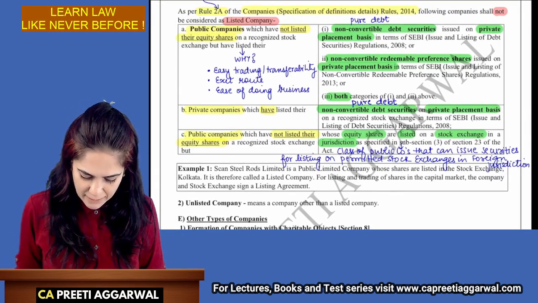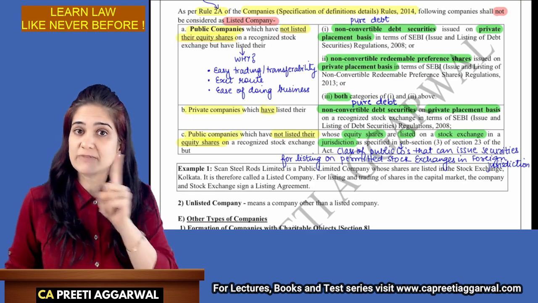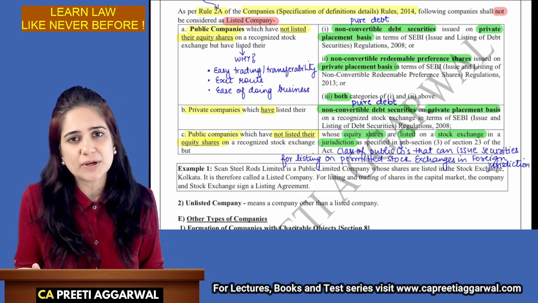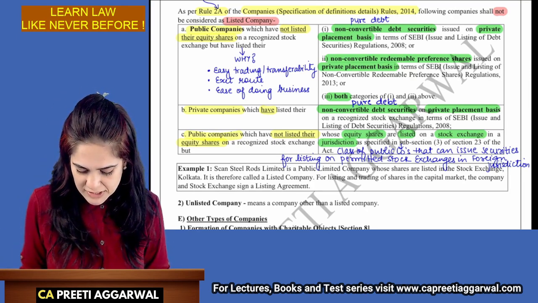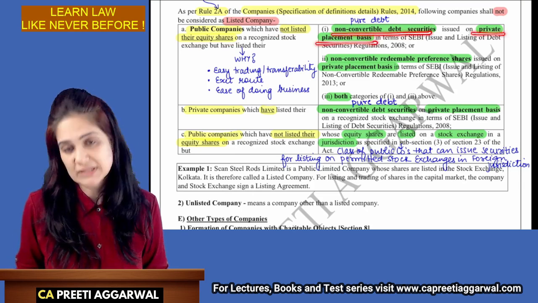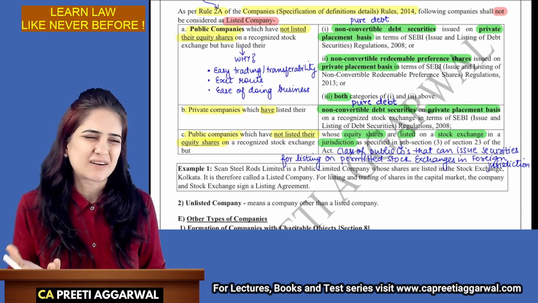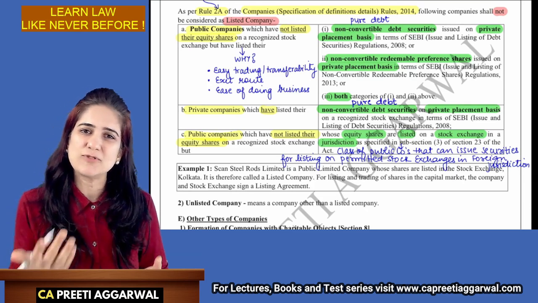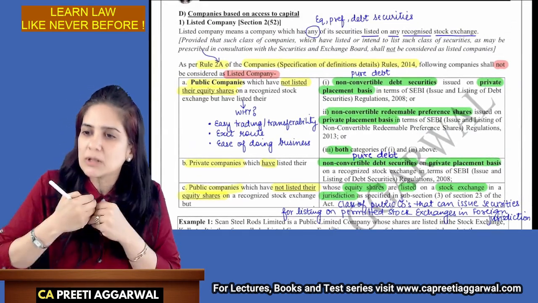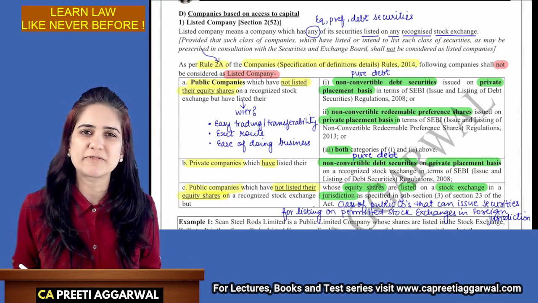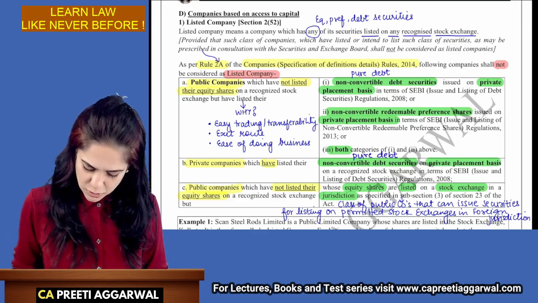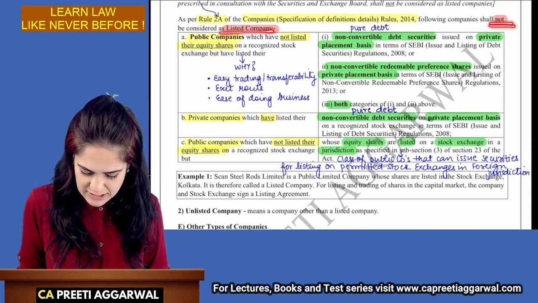Similarly, a public company which has not listed equity. Ma'am, is it okay? Yeah, you are an unlisted public company. You have not listed your equity, but you have listed your non-convertible debt securities issued on private placement basis. These are my keywords. Exempt them, no. They have not listed their equity. Why are you considering them as a listed company and applying all the provisions of a listed company? It's so unfair, no? Give them some exemption from these compliance requirements. Okay, so these are not considered as listed company.